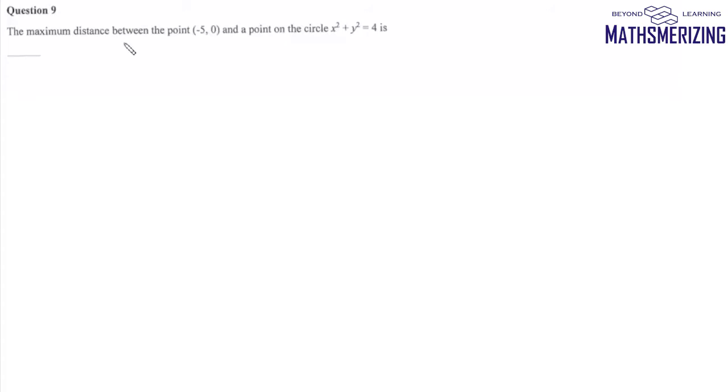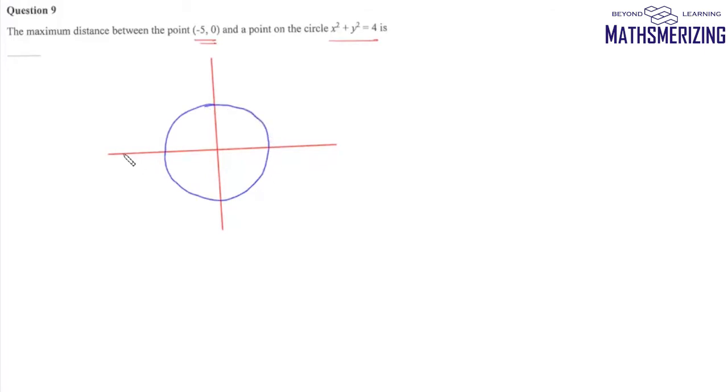Now question number 9, it says, the maximum distance between the point (−5, 0) and a point on this circle, which is x² + y² = 4, is. Now we know that the center of this circle is at the origin. And this point here is (−5, 0). Now the radius of this circle is 2 units. So this point is (2, 0) and this point is (−2, 0). So the point which is at a maximum distance from this given point is (2, 0). So the maximum distance between these 2 points is simply 7, and that is the answer to this question.